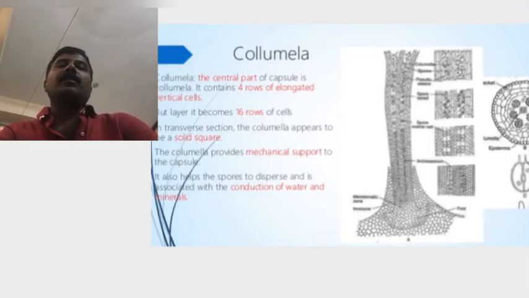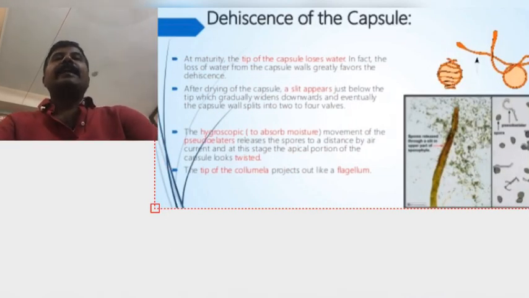As the upper part of the capsule dries up, the valves separate and begin to twist longitudinally. The twisting exposes the spores, and with the help of the pseudoelaters on the central columella, the spores are shed from the open capsule by hygroscopic movement of the valves and also the pseudoelaters. Next, when the spores are released, they are all shed down.